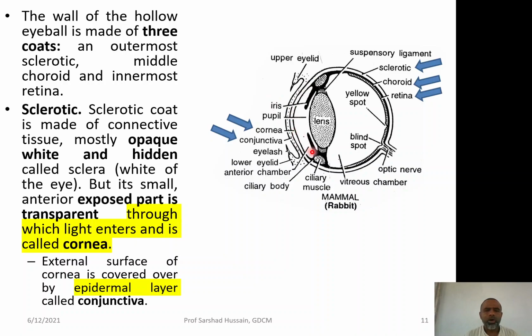But its small anterior exposed part, as I have already told you, is transparent, and now it is called the cornea. It is the cornea through which the light will enter. The external surface of the cornea, you can say, is covered over by this conjunctiva. This is the conjunctiva. This is basically the layer of the epidermis.